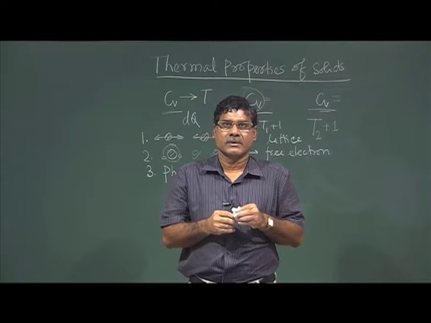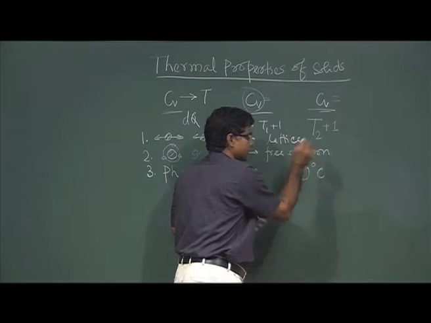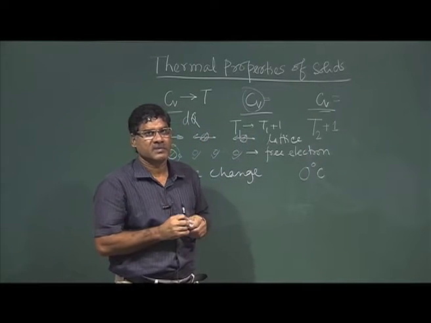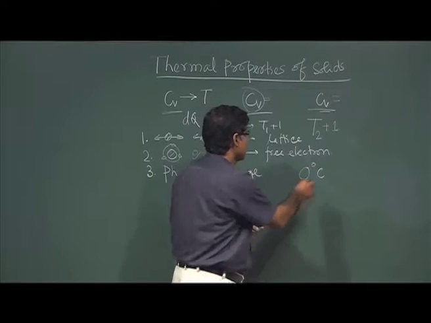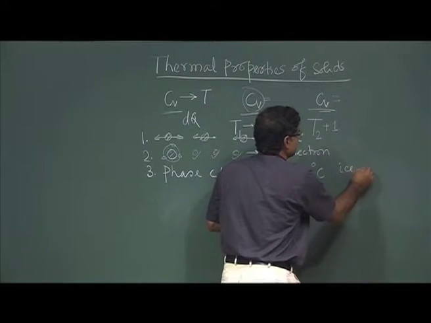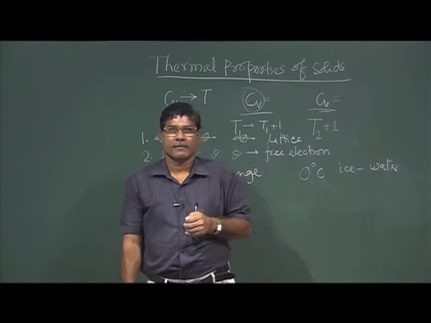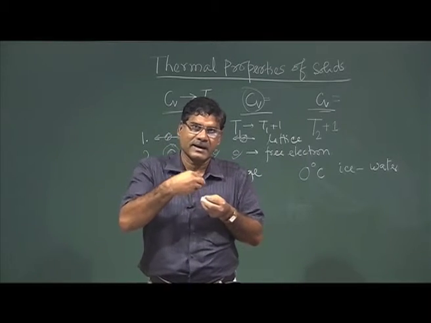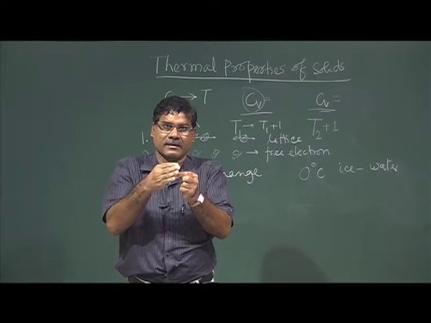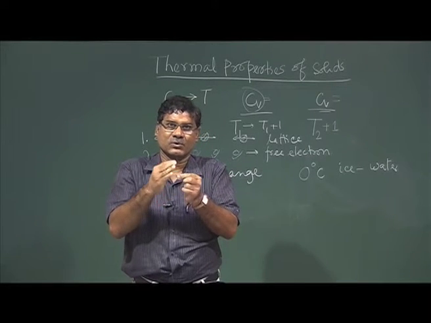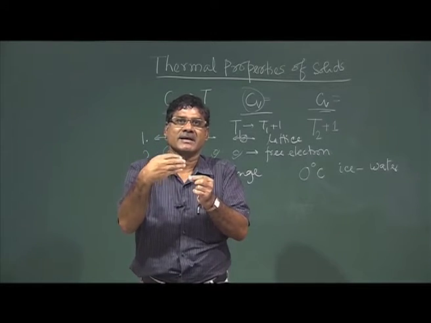This phase change is at 0 degree centigrade, from ice to water. In this time what happens? Normal time you are supplying energy to the system and its temperature changes. So, to change the temperature by 1 degree, how much energy do I need to supply?